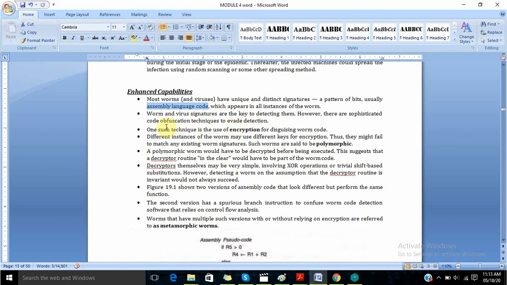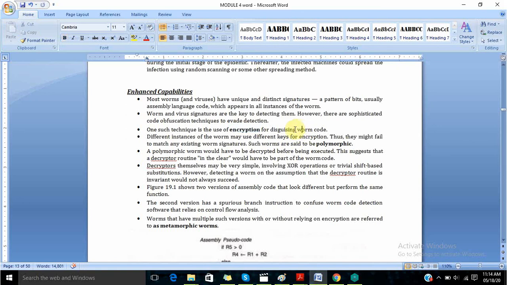So students, what they are telling here is that the worm and virus signature will help us to detect them because it will have a distinct pattern of bits, but still there are some very sophisticated code evading techniques, so that the virus or worm will not be detected. One such technique is the use of encryption. So they will use encryption for disguising worm code.